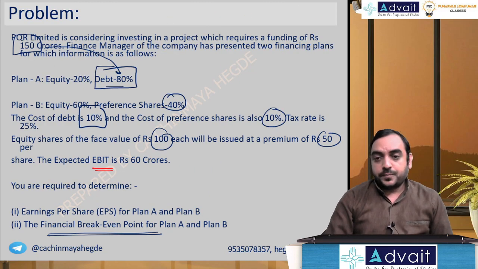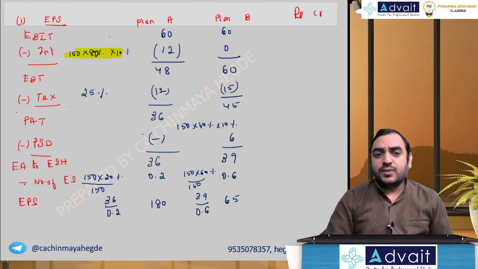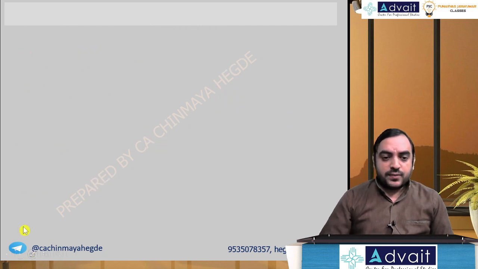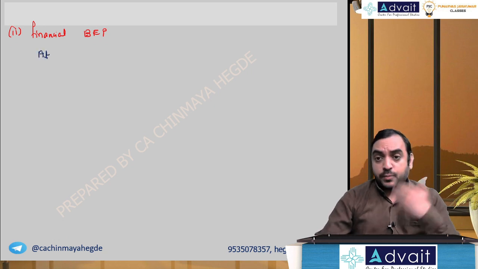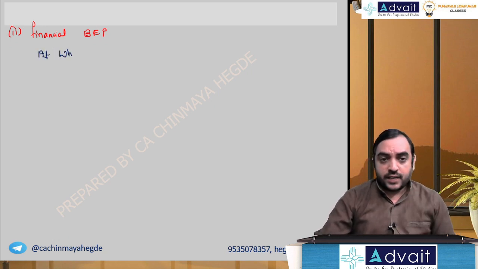Financial break-even point. Basically, break-even point means EPS should become 0. Mathematically, what is the financial break-even point? At what level of EBIT does EPS become 0?